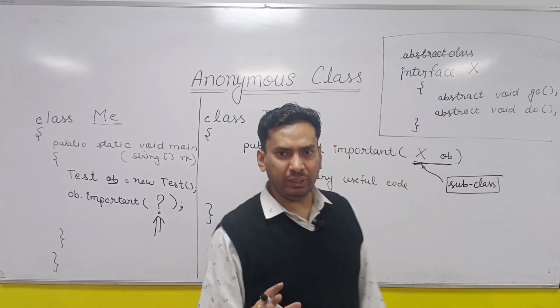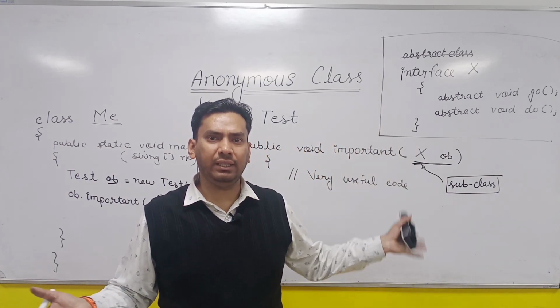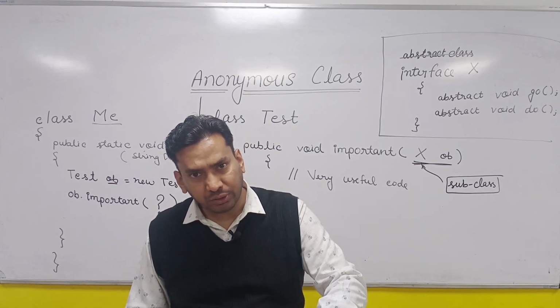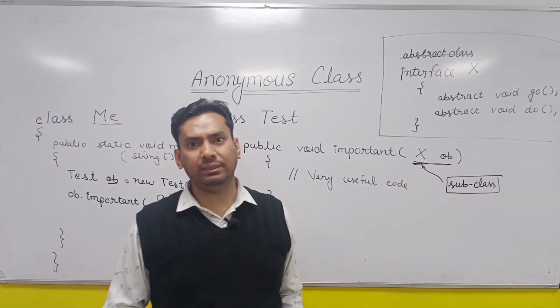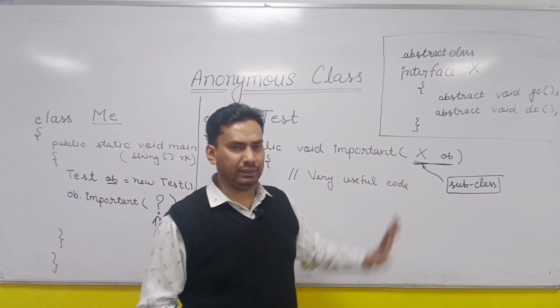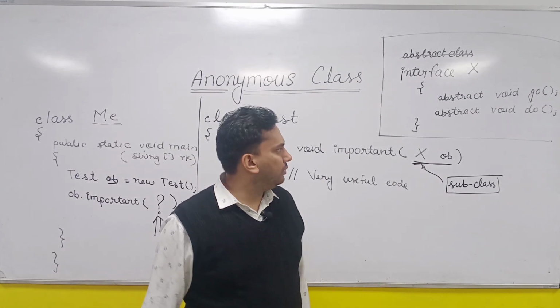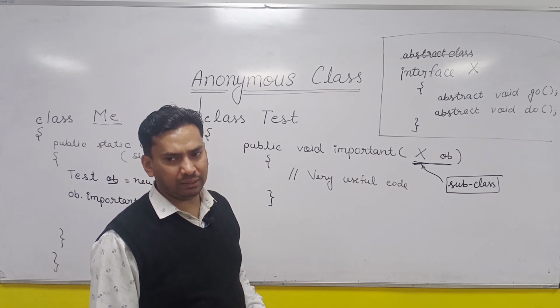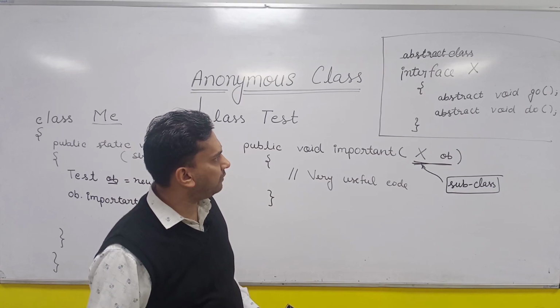Right? This is the only possibility because x cannot be instantiated. So what you will have to do is create a subclass of x and then pass the object of its subclass. Right? So we will create a subclass of x and then we will pass the object. So how will you create the subclass of x?